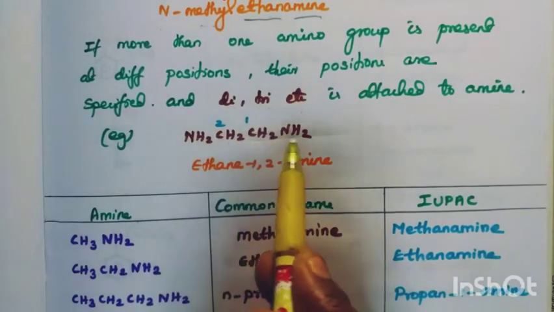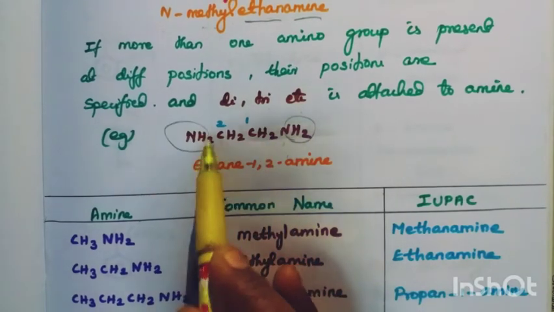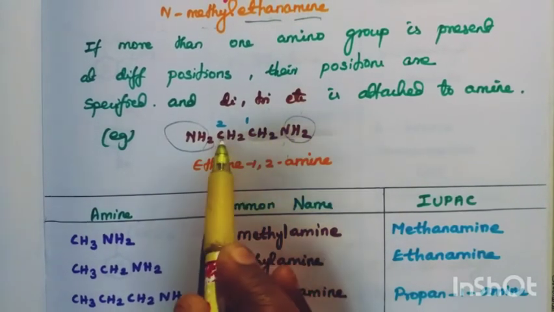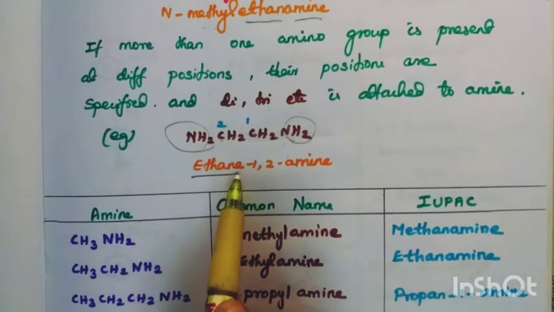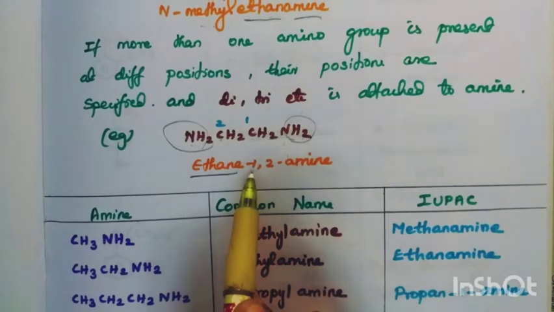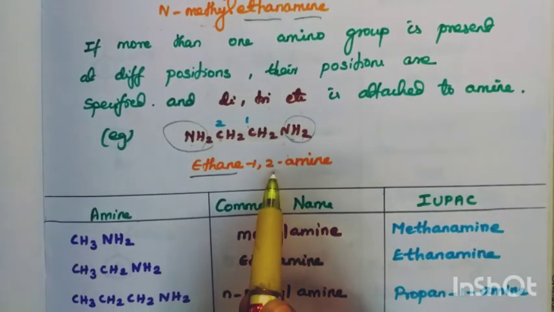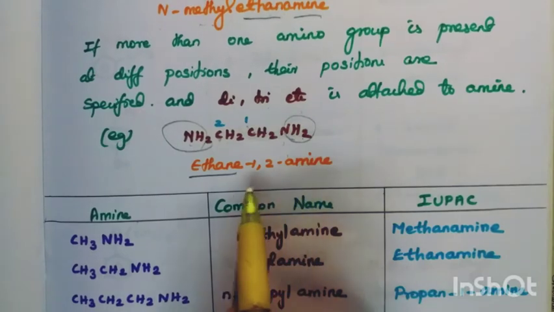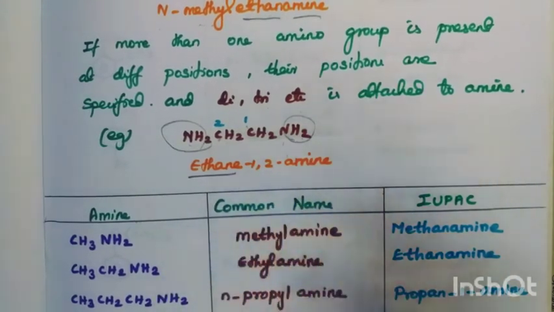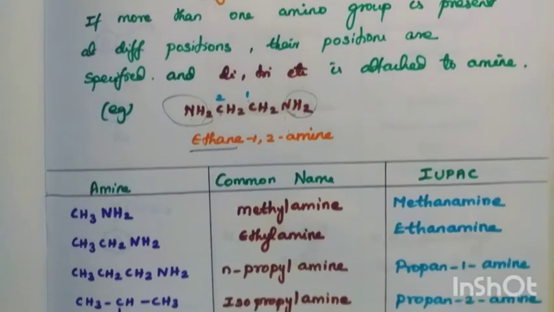NH2, CH2, CH2, NH2. This is like ethylene glycol, no? So, instead of OH, we have NH2 here. 2 carbon is there. So, ethane. How many NH2? 2 NH2. Attached to which position? First carbon 1 NH2, second carbon 1 NH2. So 1, 2. Amine. Ethane-1,2-diamine.